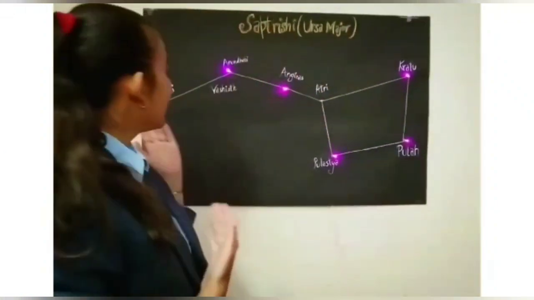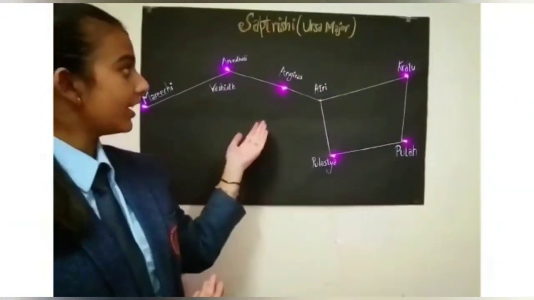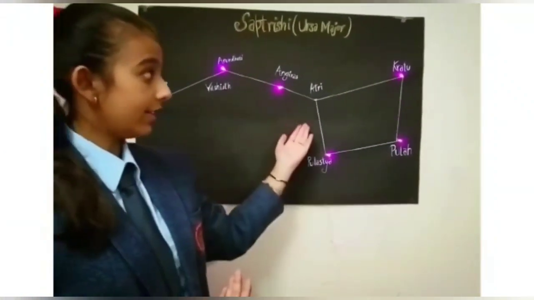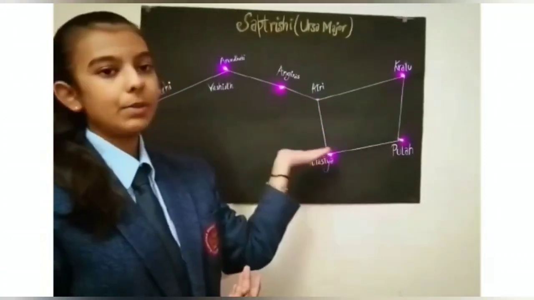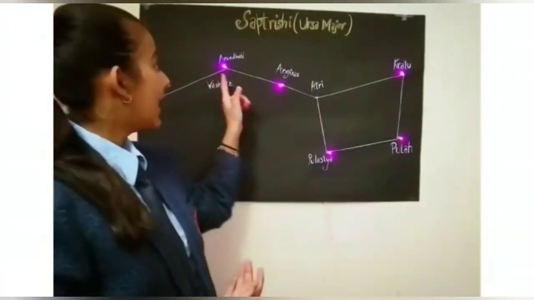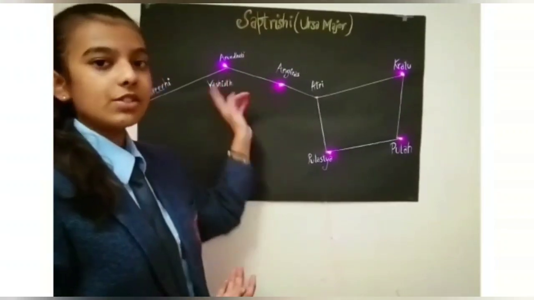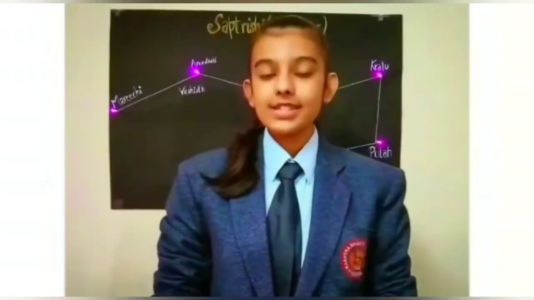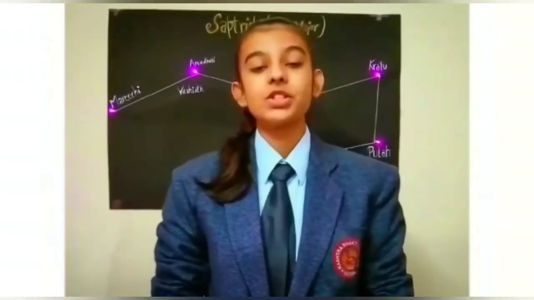So let's start. In ancient Indian astronomy, the asterism of the Big Dipper is called Saptarishi, with the 7 stars representing the 7 rishis, namely Marichi, Vashisht, Angira, Atri, Kratu, Pulaha and Pulastya. And there is a slightly visible star which is called Arundhati. There is a very interesting story behind Saptarishi and their lives. So let me tell you.